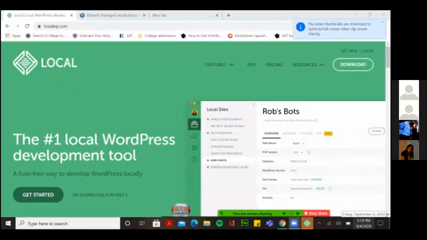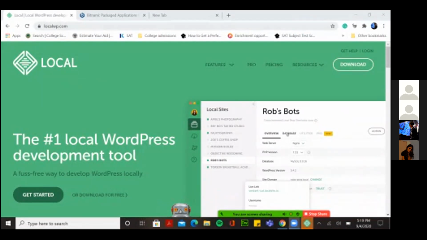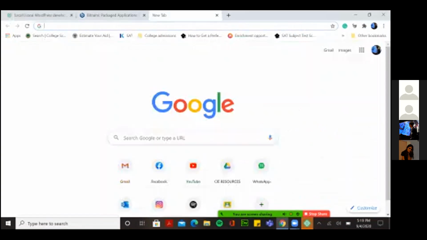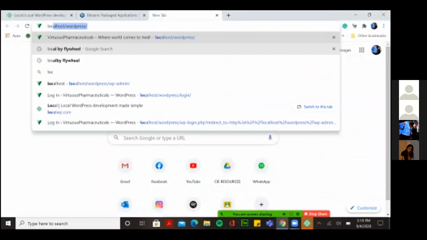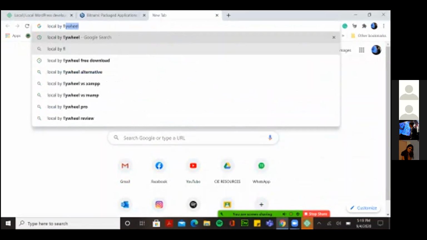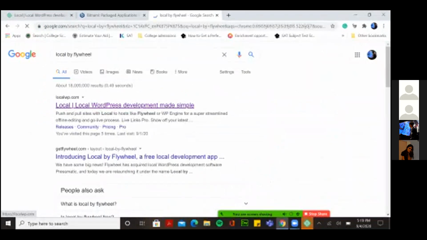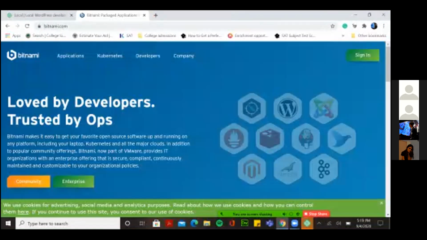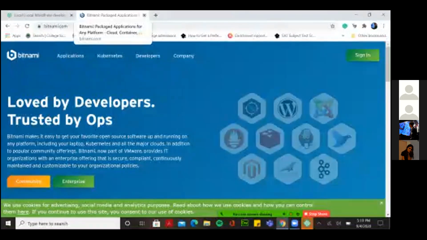Yeah. All right. So I'll repeat फिर से, this is the website. You can write Local by Flywheel, so you'll find the software that I'm talking about. ठीक है, तो उधर जाके, for example, if I search this, you'll have this website here where you can download the software from. This is another software that you can download, लेकिन इसका फायदा नहीं है. I hope you guys can hear my voice.